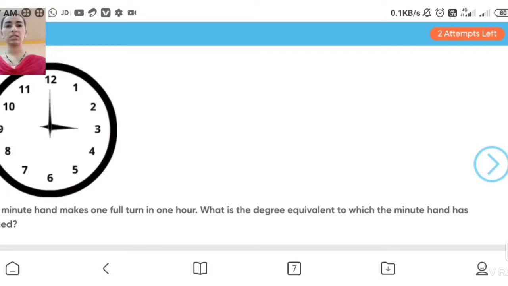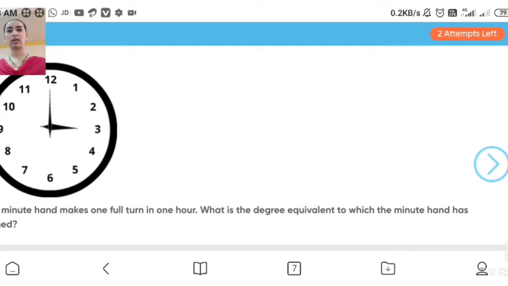And what are the intersecting lines? If two lines pass through a common point, then those lines are called intersecting lines and that point is called the point of intersection. The next topic is angle, which we have already learned. In that there is a ray, two arms, and one vertex will be common for an angle.